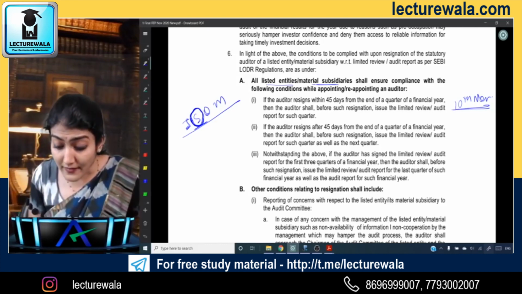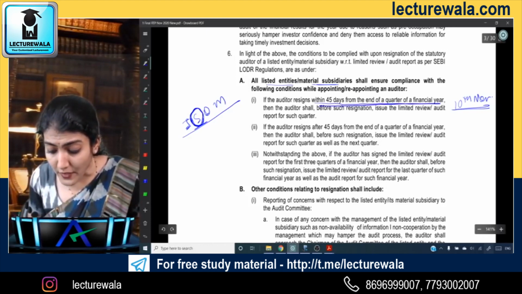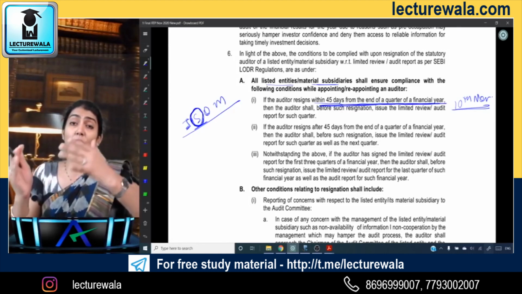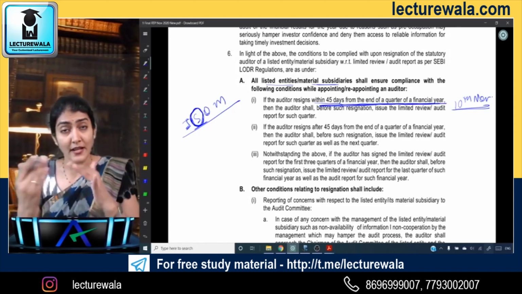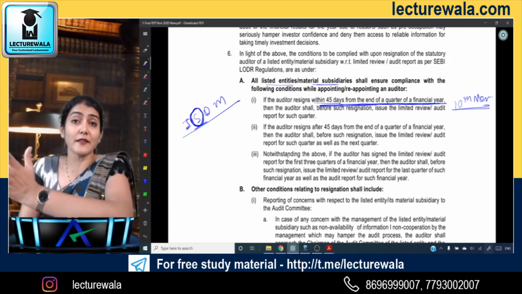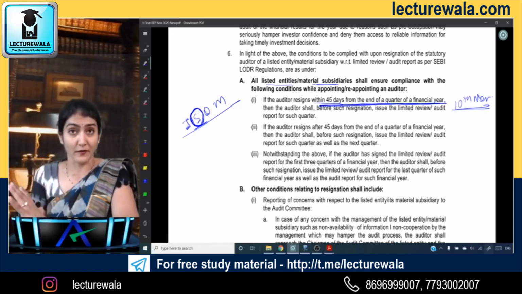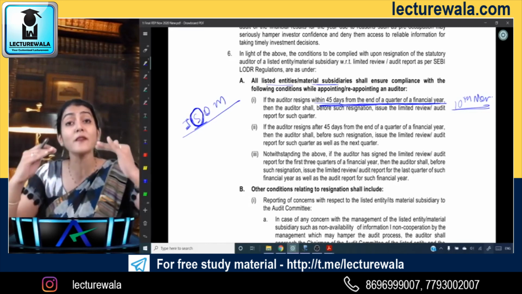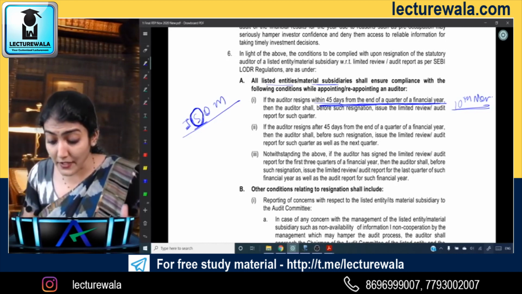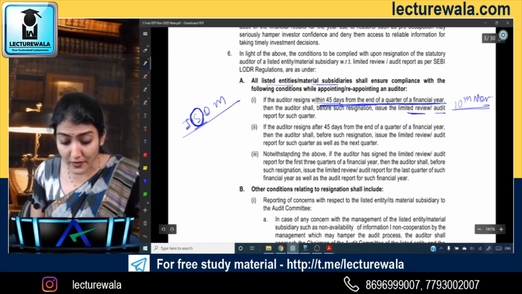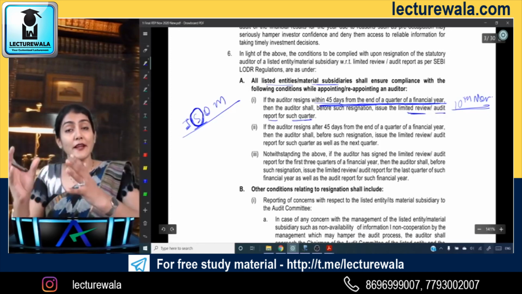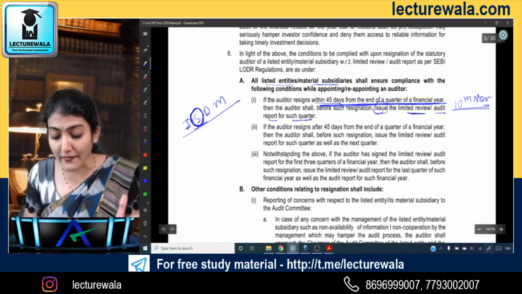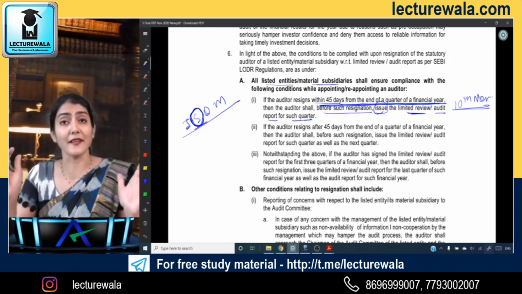So has the auditor resigned within 45 days from the end of the quarter of the financial year? Yes, he has resigned on the 41st day only, so within 45 days. Then what does the SEBI LODR say? That before such a resignation, he has to issue the limited review or the audit report for such quarter. So before you resign, auditor, for 30th September you have to issue either the limited review or the audit report, and then you can resign, before such resignation.